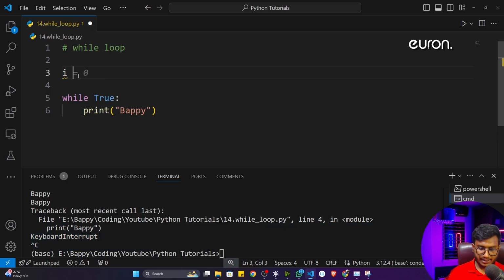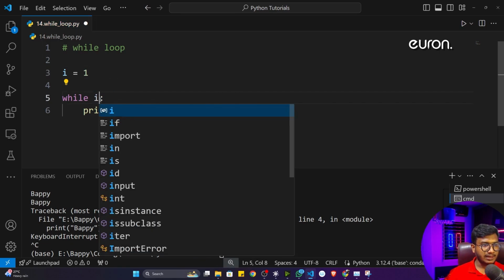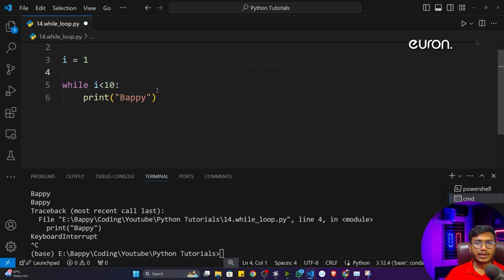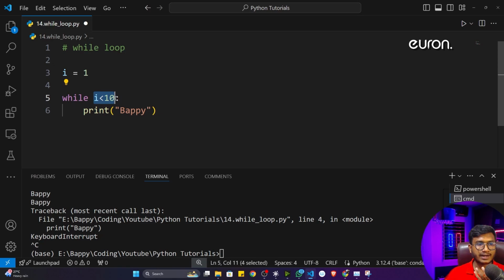I'll just write i = 1, and here I'll write while i < 10, or not. Okay, i is less than 10 or not. I hope you are getting this particular condition. This is a relational condition I'm writing. So first of all, you can see i would be 1, because here I have assigned it as 1. So is 1 less than 10 or not? Yes, it is less. Then this particular condition is true, so it will come inside and print my name.